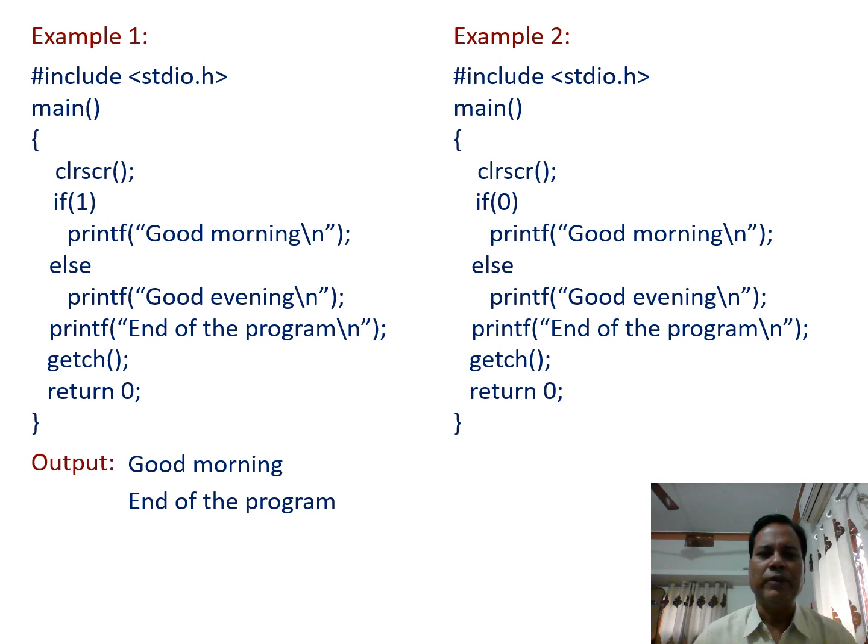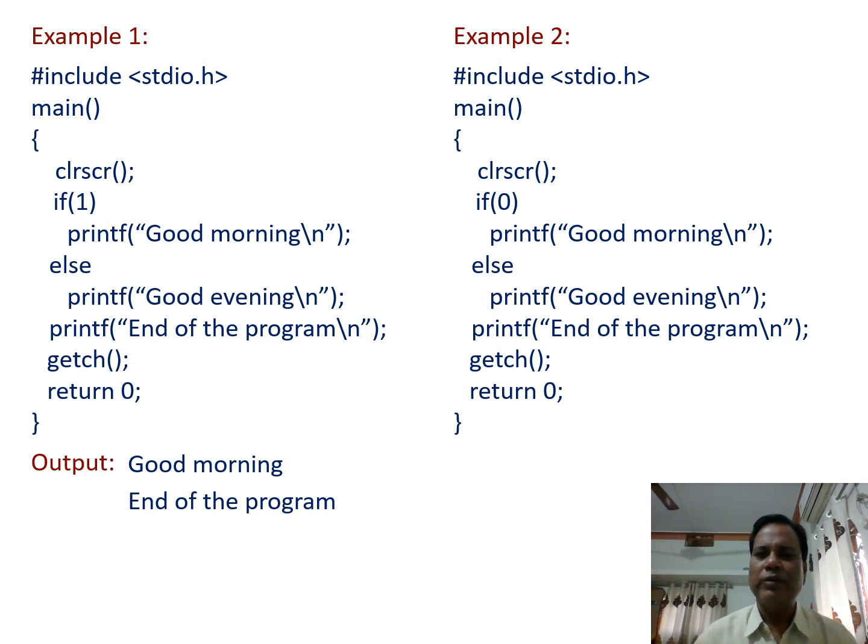In this example, in place of the condition 0 is written. So 0 is taken as a false value. So the else part is executed.